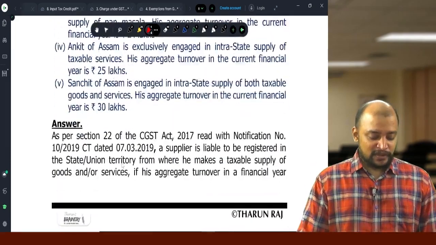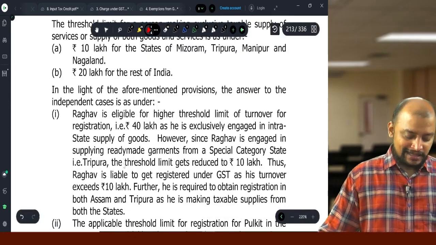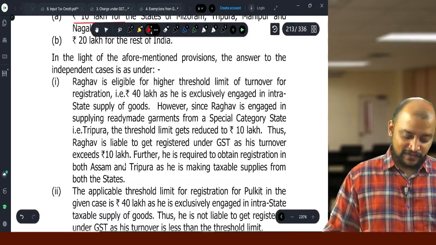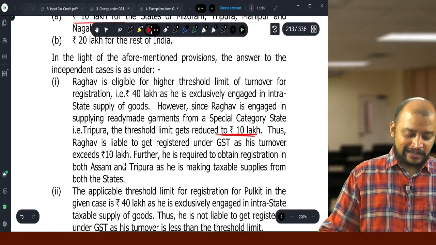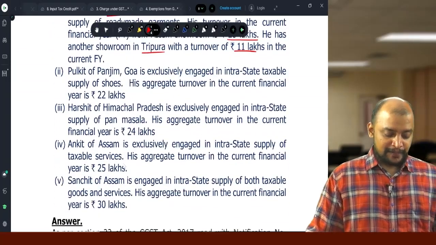So multiple states, more than one state, Tripura. So the applicable limit will be 10 lakhs. The applicable limit will be 10 lakhs in this case. So the first one, the applicable limit is 10 lakhs and it exceeded 10 lakhs. So therefore they need to register in Assam and Tripura.